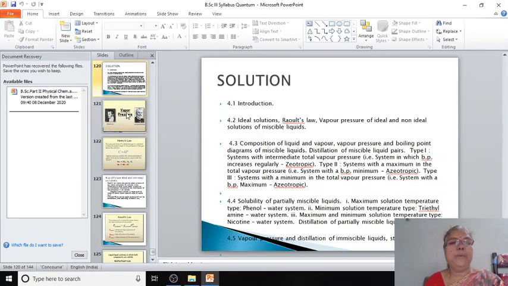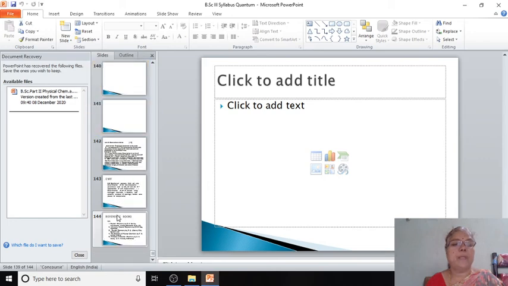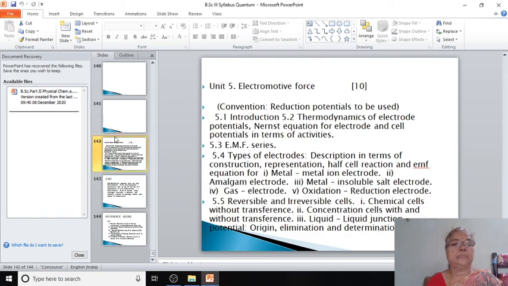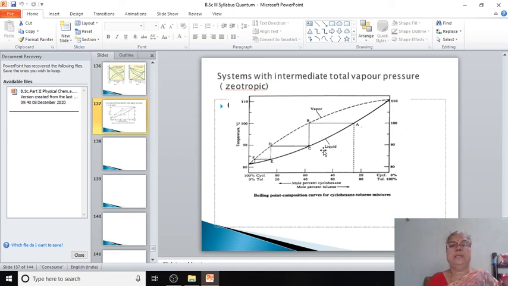Then the distillation of immiscible liquid pairs. Here, distillation of immiscible liquid pairs at a low temperature.